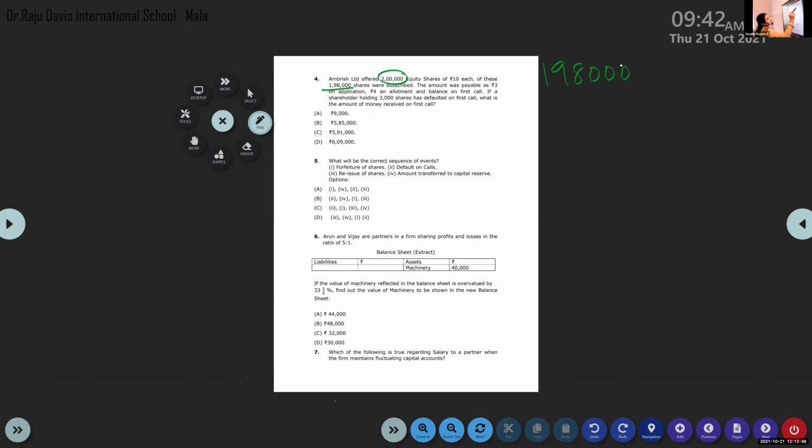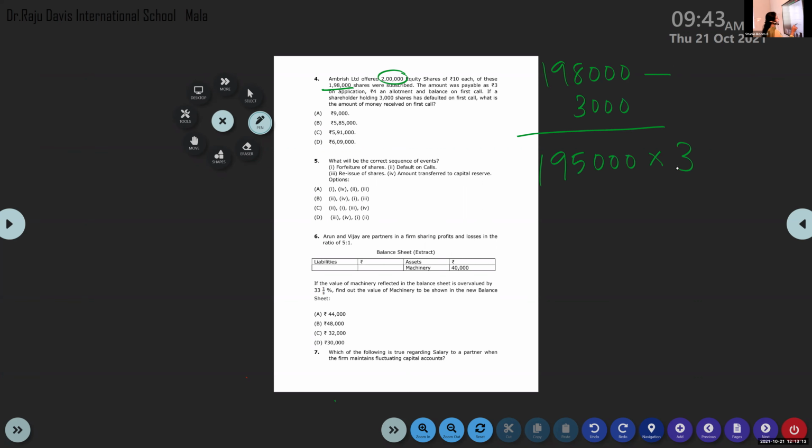And from these, the shareholder holding 3,000 shares did not give the payment. So you can also go this way: 1,95,000 into 3. 3 is the final call amount.